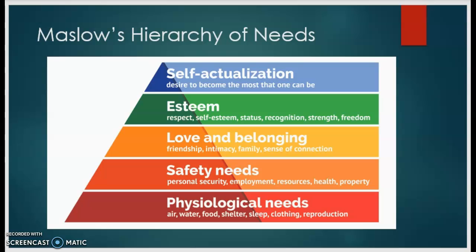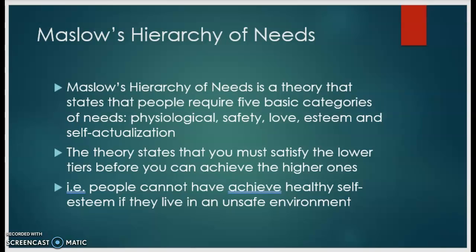And here I have a picture illustrating Maslow's hierarchy of needs. On the bottom we have physiological needs, and then above that safety needs, loving and belonging, esteem, and then finally self-actualization. Maslow's hierarchy of needs is a theory that states that people require 5 basic categories of needs: physiological, safety, love, esteem, and self-actualization. The theory states that you must satisfy the lower tiers before you can achieve the higher ones, i.e., people cannot achieve healthy self-esteem if they live in an unsafe environment.